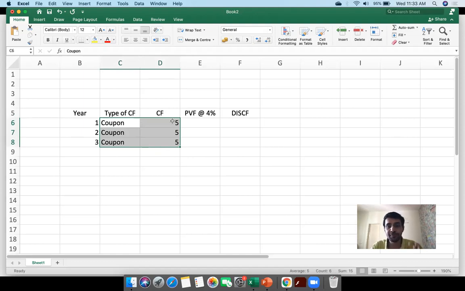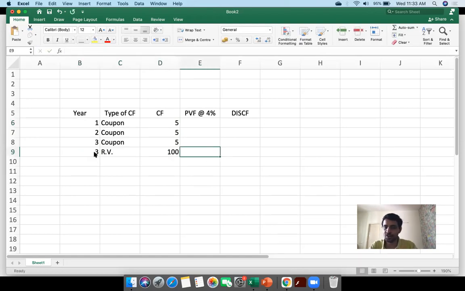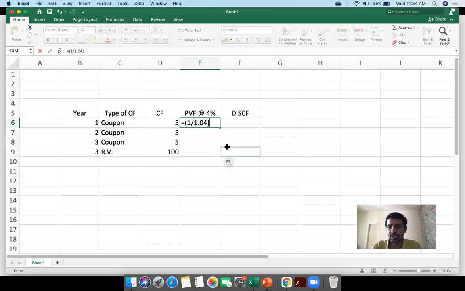And I'm going to receive it for a period of 3 years. And at the end of third year, I'm also going to receive redemption value of $100, right? So I'm going to receive 3 years coupon and the redemption value of 100 at the end of third year, right? The present value factor is nothing but 1 divided by 1.04, right? It's 1 divided by 1.04. This is the present value factor for the first year.